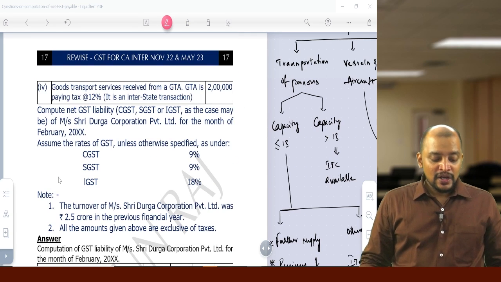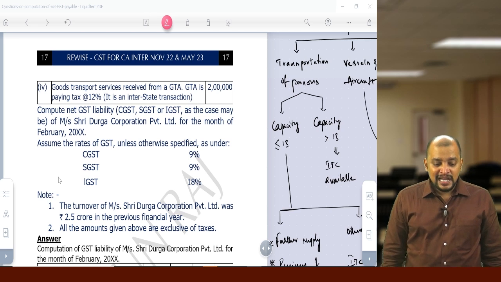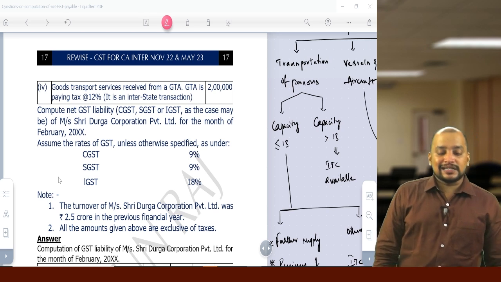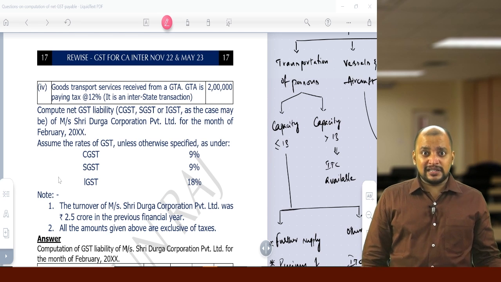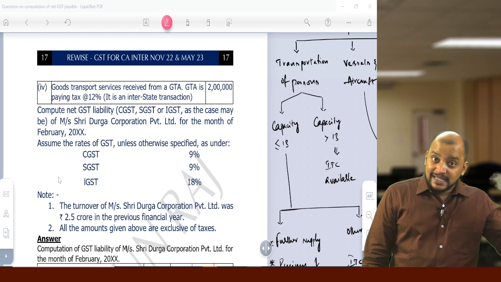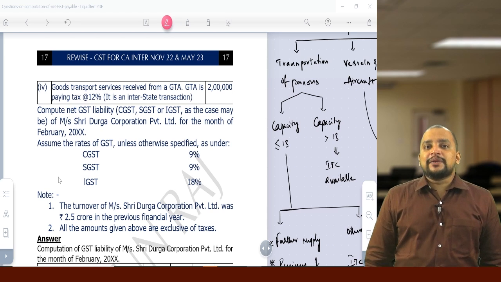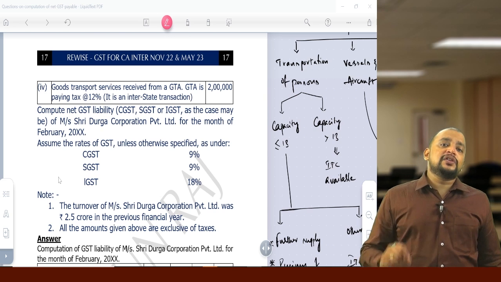Then next one. Goods transport services received from a GTA. GTA is paying tax at 12% and it is an interstate transaction. First of all, they are receiving GTA services, so will it come under RCM? If the rate of GST given in the question is 5%, then only RCM.